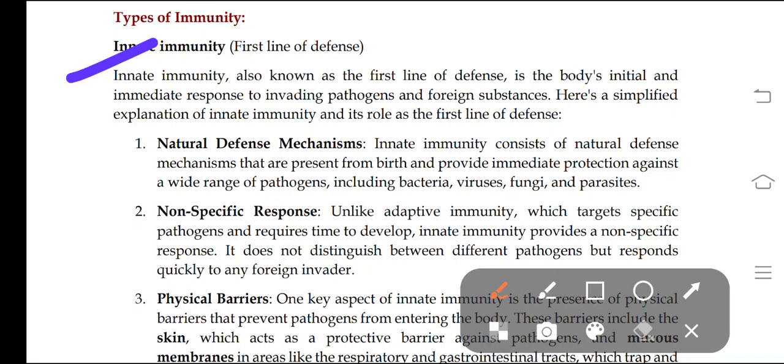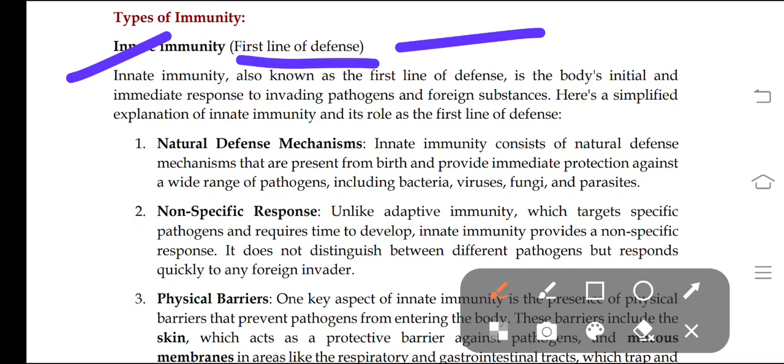We'll go to adaptive immunity later on. First we're going to see innate immunity. It is also called the first line of defense mechanism. Why is it called the first line of defense mechanism? Because it acts first on the pathogens, so it's also called the first line of defense mechanism.